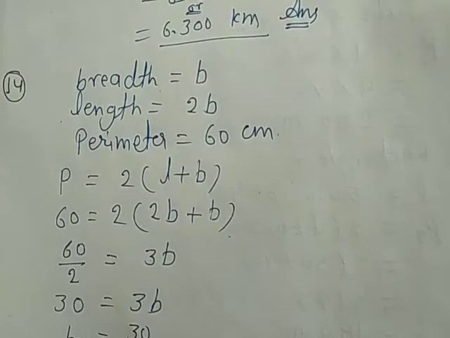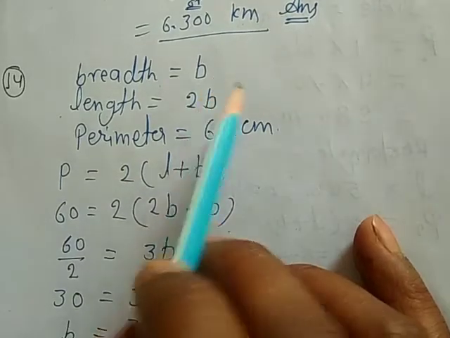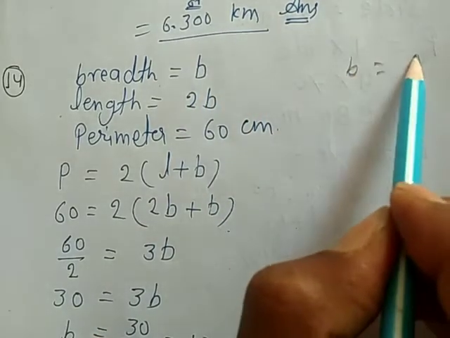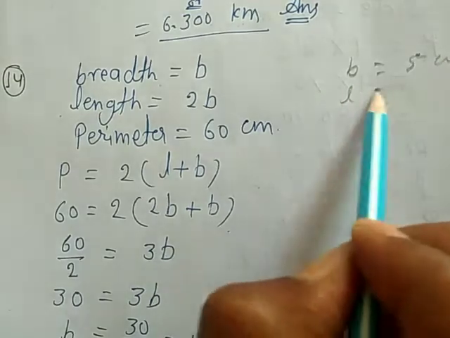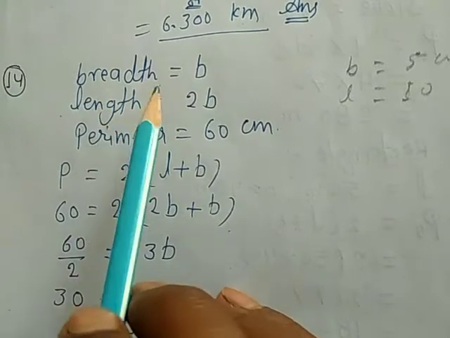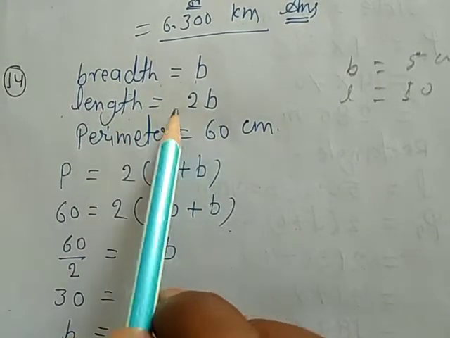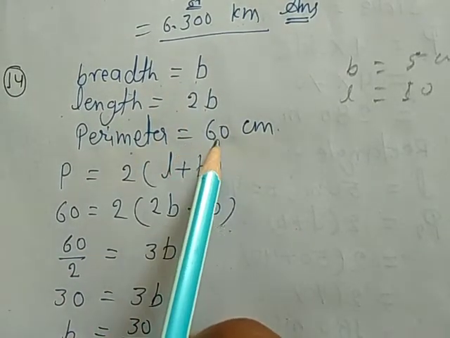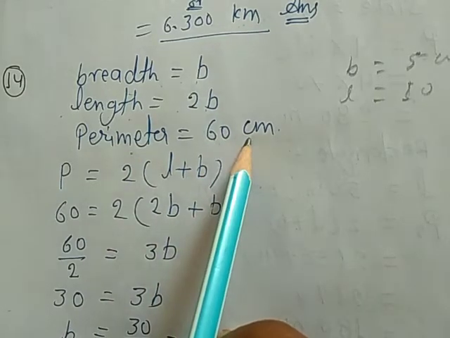Question number 14. Let breadth be B. Suppose that if breadth is 5 centimeter, then length will be 5 twos are 10, just double the breadth. So we consider breadth is B, length is 2B. Perimeter is given already, 60 centimeter.